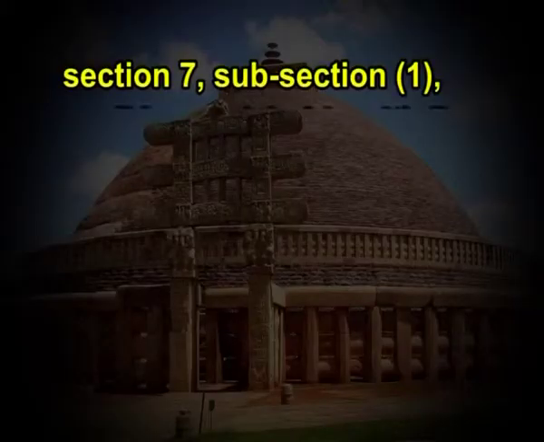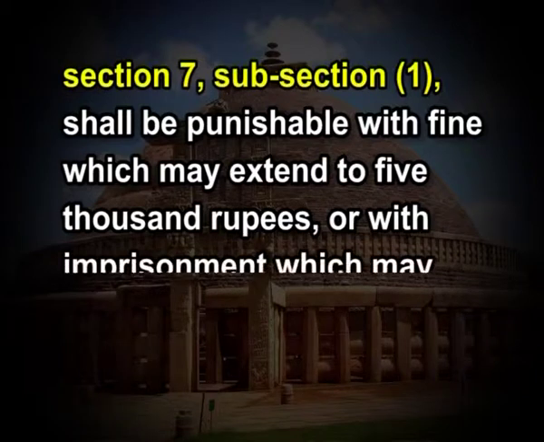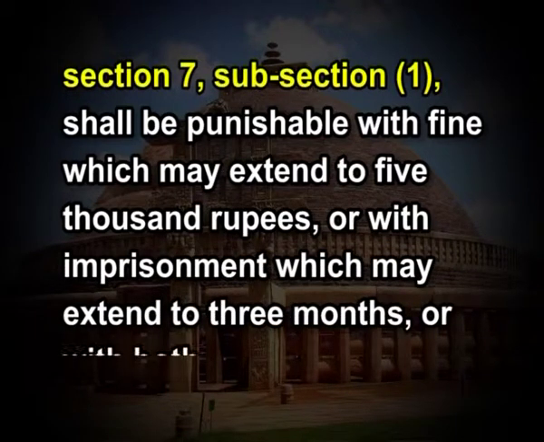Penalties. Any person other than the owner who destroys, removes, injures, alters, defaces or imperils a protected monument, and any owner who destroys, removes, injures, alters, defaces or imperils a monument maintained by the central government under this act or in respect of which an agreement has been executed under section 5, and any owner or occupier who contravenes an order made under section 7 subsection 1 shall be punishable with fine which may extend to 5,000 rupees or with imprisonment which may extend to 3 months or with both.